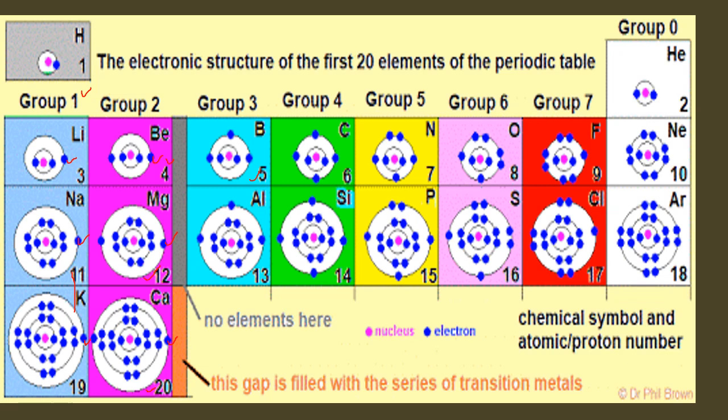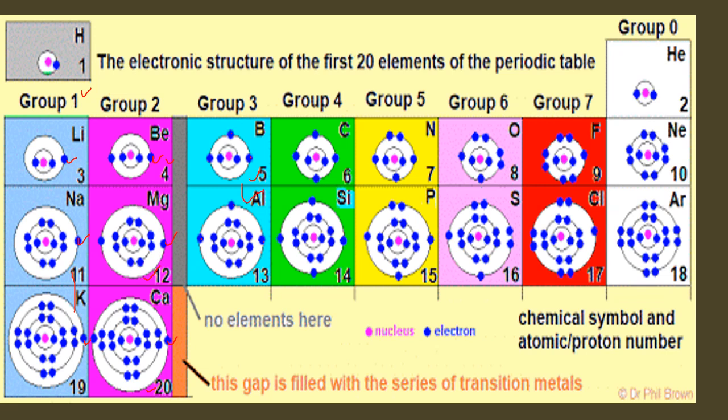Group number 3A or group number 13 is the boron family and they contain 3 electrons in their outermost shell. That's why they are numbered as group number 3A, so that you can remember it easily, and they will behave in a similar way.